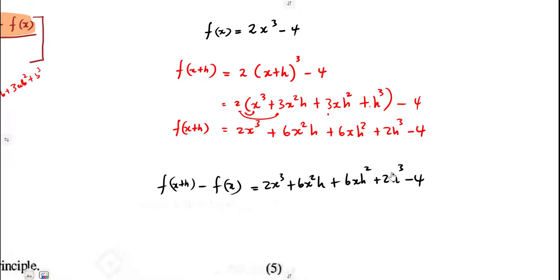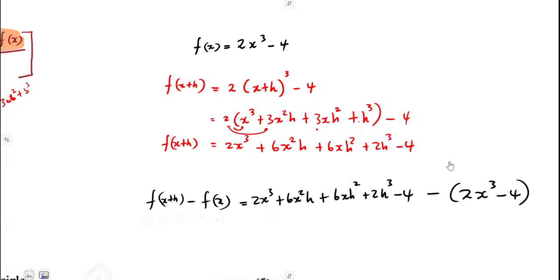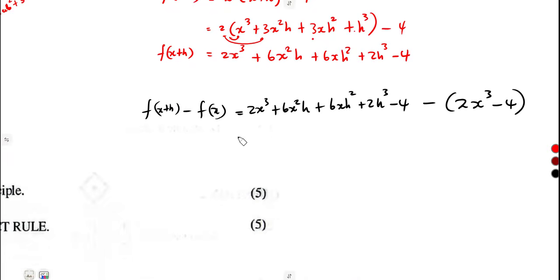Then we are going to subtract our f of x, 2x cubed minus 4, just like that. That is just a repetition. Just repeat all this part as it is.